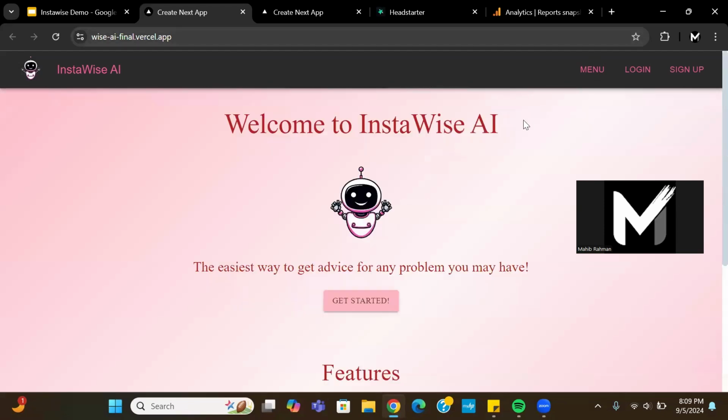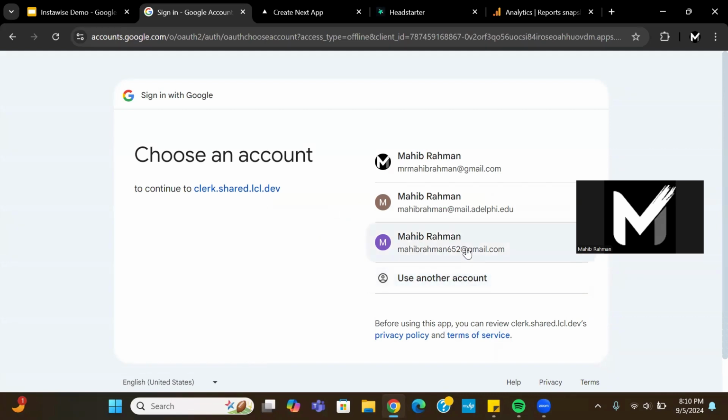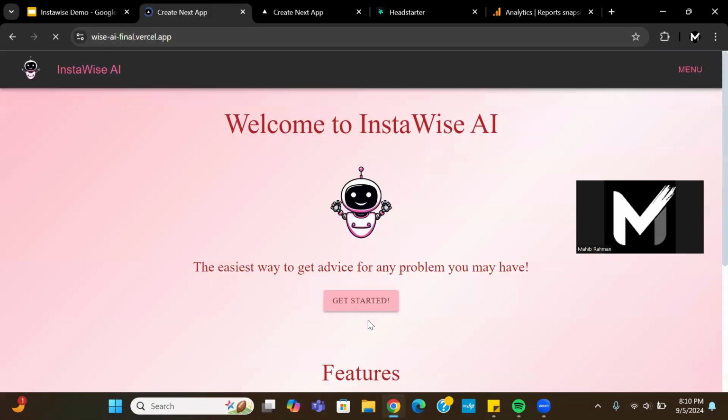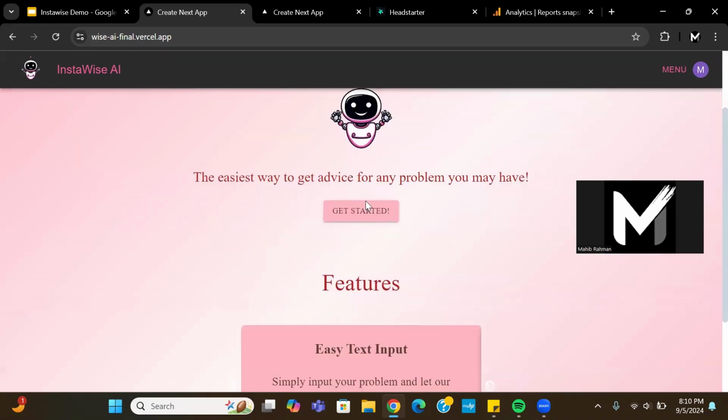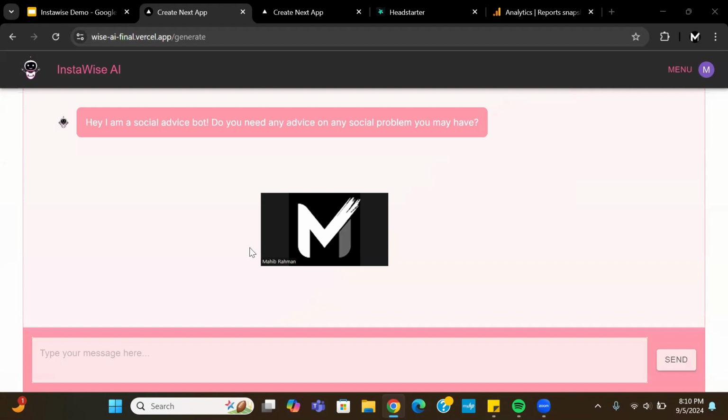The way to use this is that the users could log in to have their history saved. So you could just do that right now. And as you can see, once the user logs in, it takes them back to the home page, and then you can now hit get started. And now it takes you to this page, which is the chatbot, an AI social advice bot that we created.